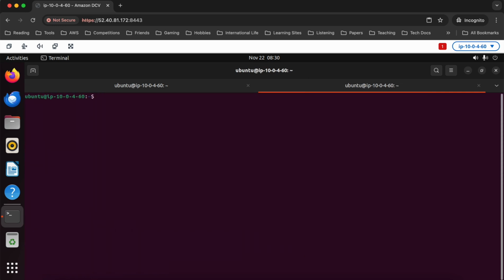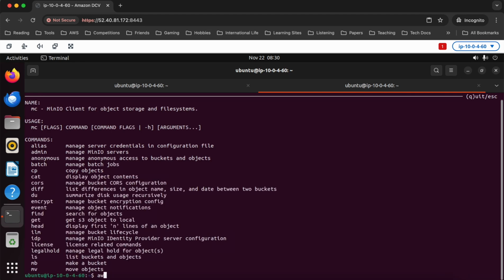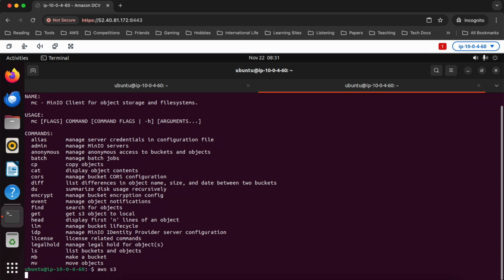That's one way. The other way to do this would be through the AWS CLI. I don't want to do that because it gets confusing. If I'm using the mc command to deal with MinIO and the AWS command to deal with AWS buckets, then it'll be way easier for me to distinguish which environment I'm working in. The AWS CLI can talk to MinIO and treat it like S3.